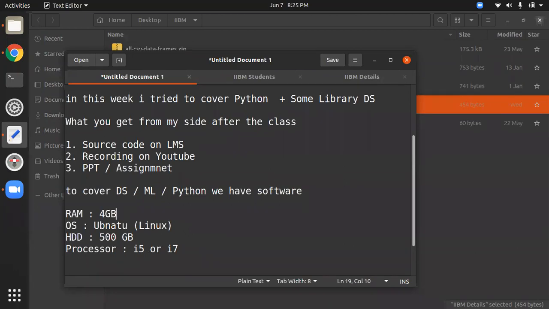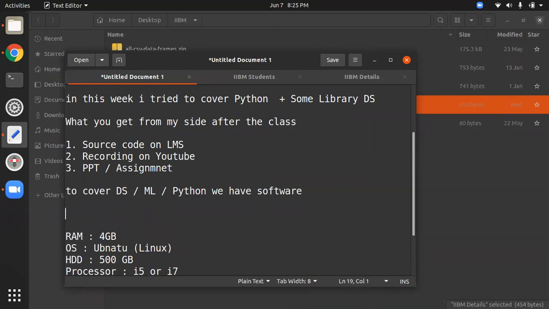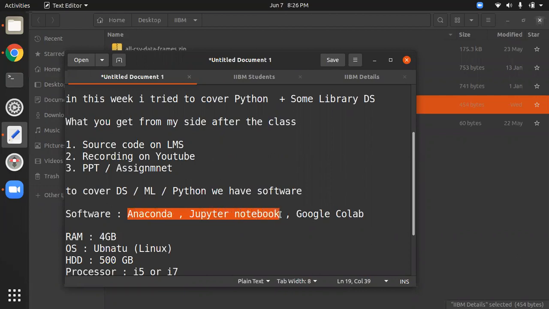Okay, so what software do we have? We have Anaconda, Jupyter Notebook, and then Google Colab. You can work with these two software on your system, meaning offline, but Google Colab works as an online software.